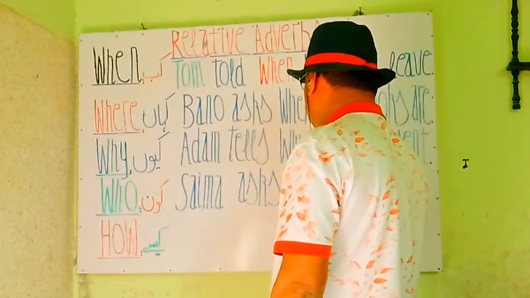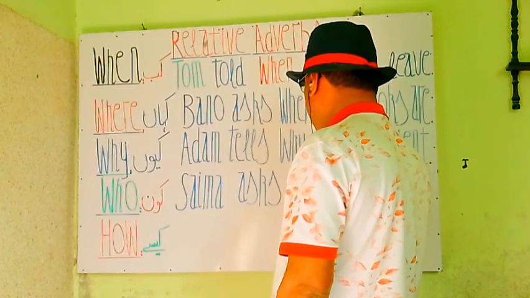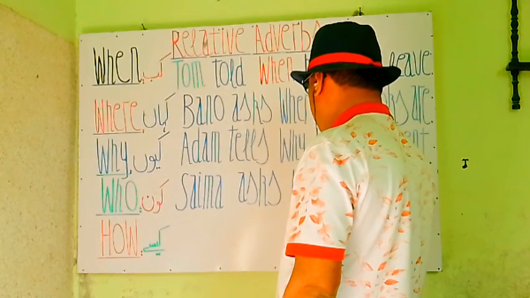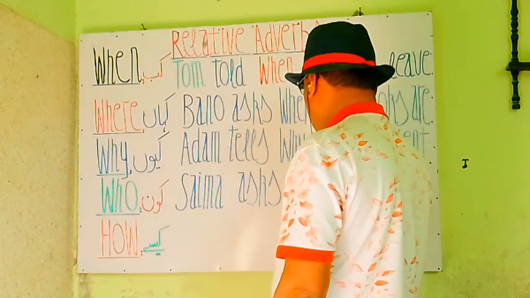Who? We add who here as a connector relative adverb. Who?